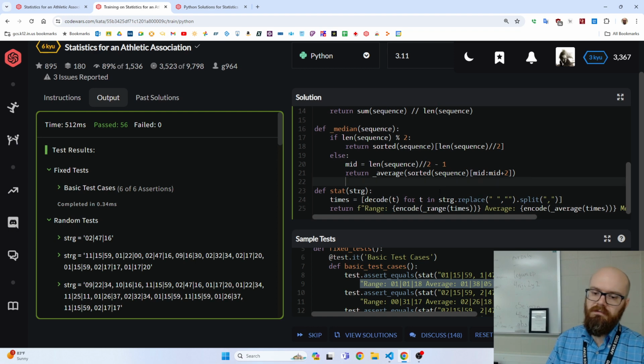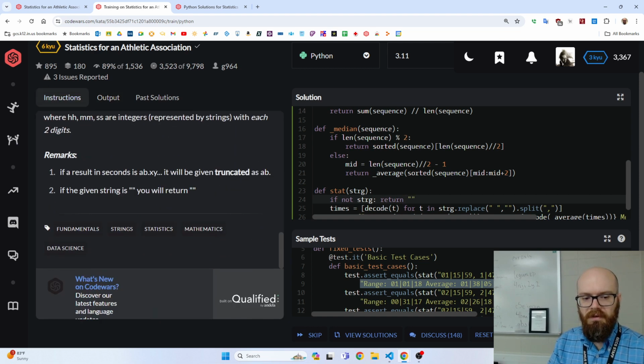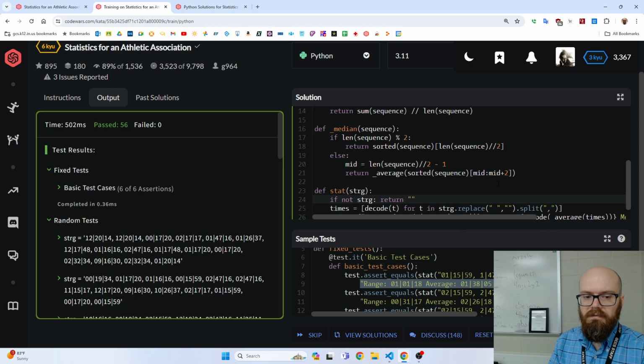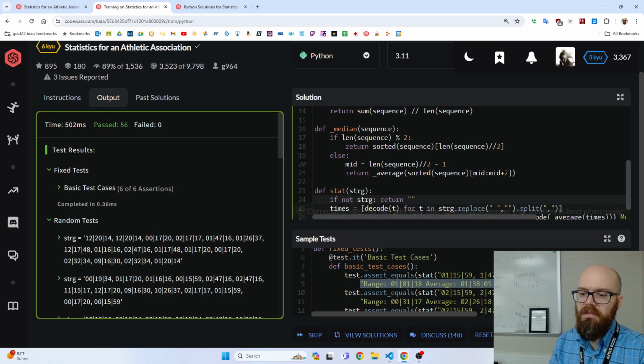I gotta add that in there. I know I could let it pass me, but I'm not. I have some self-respect, right? So if not string, meaning if it's empty, we're gonna return quotes, which means an empty. And they tell us that at the very bottom. They just didn't check it because I got a weird streak of luck in those random tests, okay?